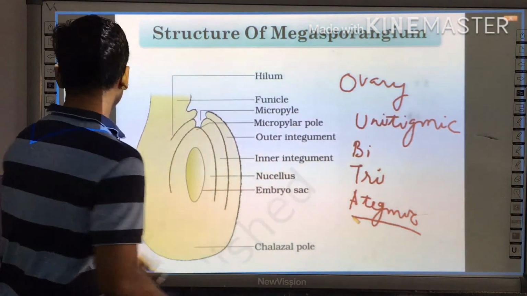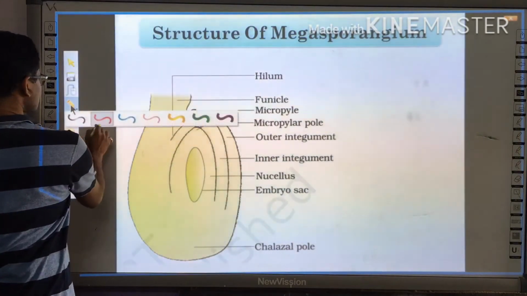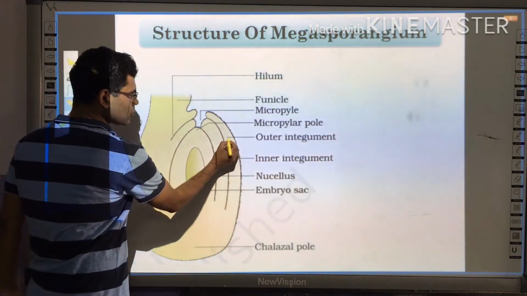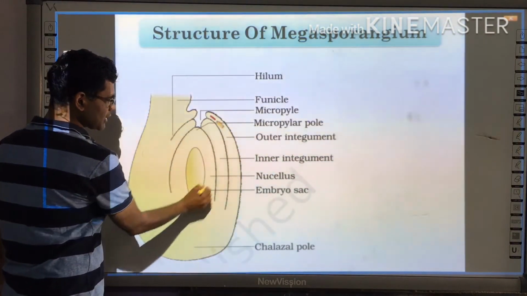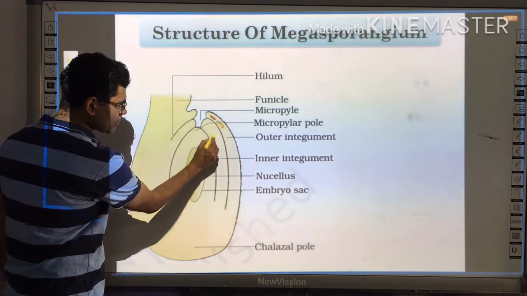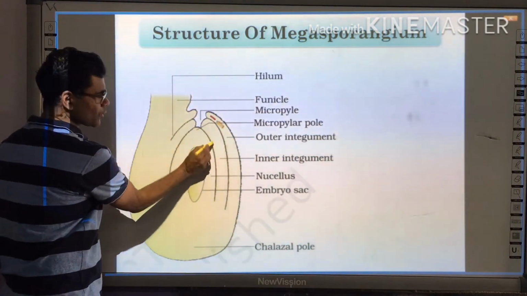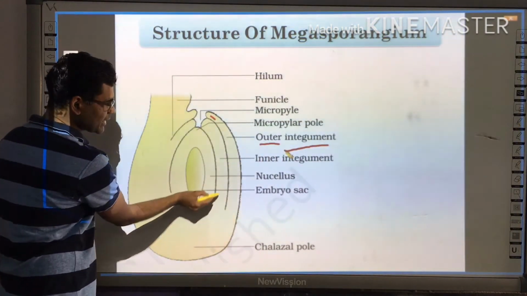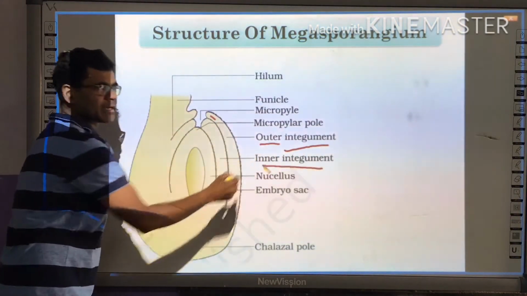Okay. So we were discussing the integuments. Here, as you can see, this is the nucellus, and this is the outer integument, followed by the inner integument. This is the outer layer, hence termed the outer integument, and this is the inner layer, hence termed the inner integument.